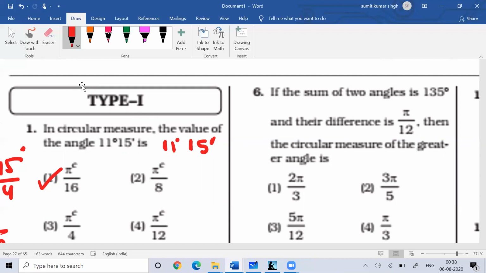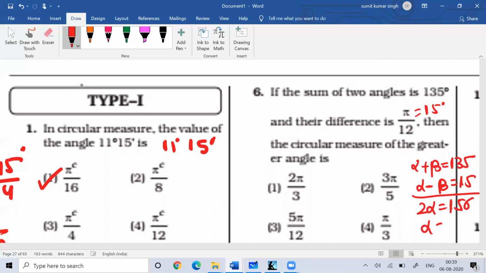So this is 15 degrees. Fine. So the measure of the greater angle: the sum of two angles is 135 degrees, and the difference is 15 degrees. Suppose the two angles are alpha and beta. Then 2 alpha is equal to 150 degrees, so alpha is equal to 75 degrees.